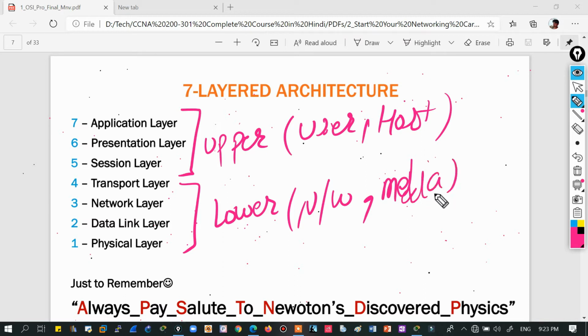So, media layers. Yes, you can get questions on them. I'm telling you what type of questions you can get in OSI, because hundreds of questions can be created from the OSI model alone. So these are upper layers and lower layers. These are host layers and these are media layers. These are closer to the user and these are closer to the network.